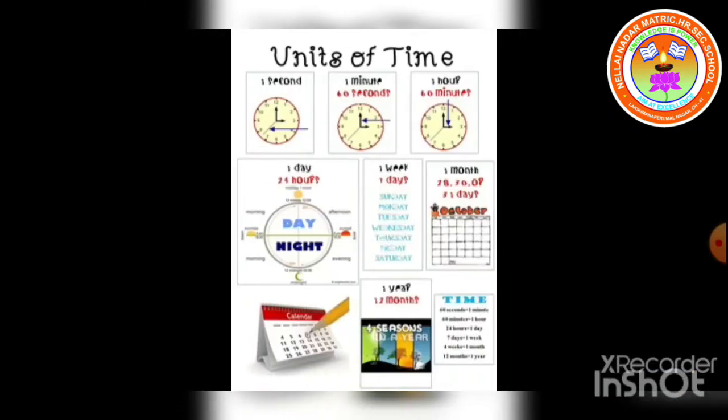Larger units for measuring time are day, month, year and millennium, etc. 1 millennium is equal to 3.16 into 10 power 9 second.